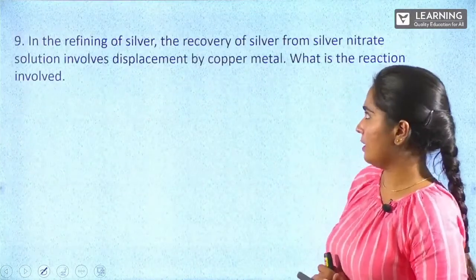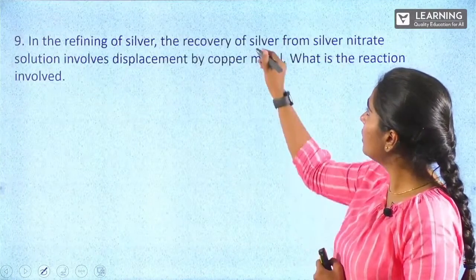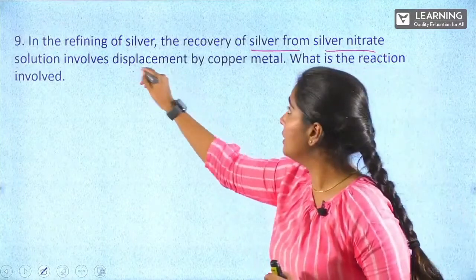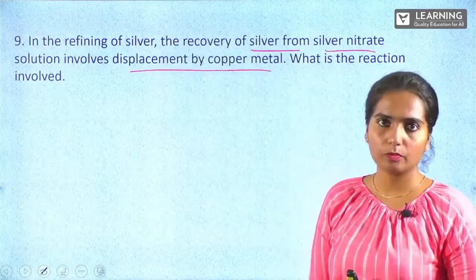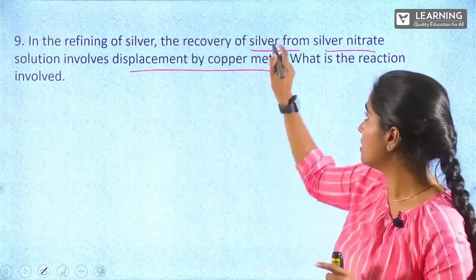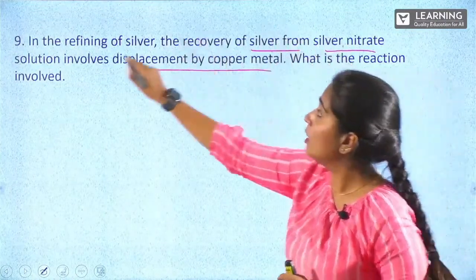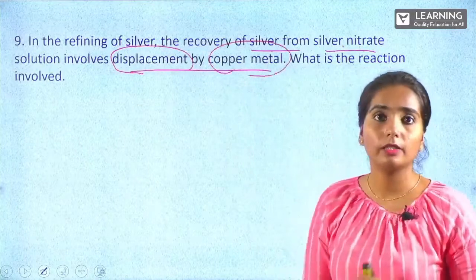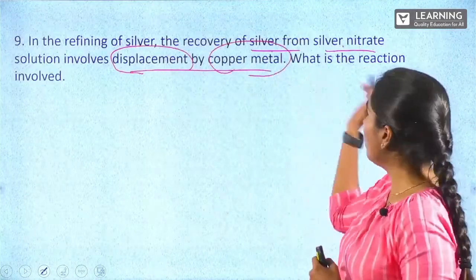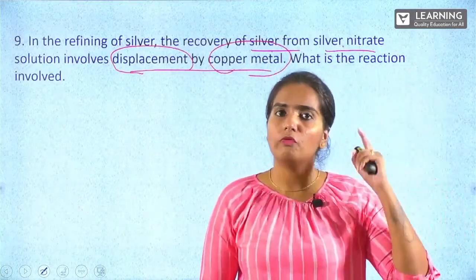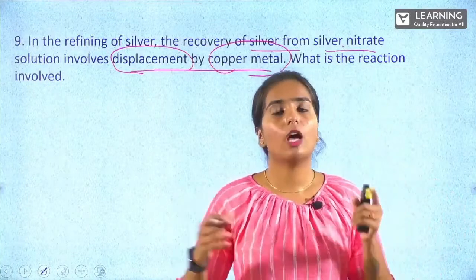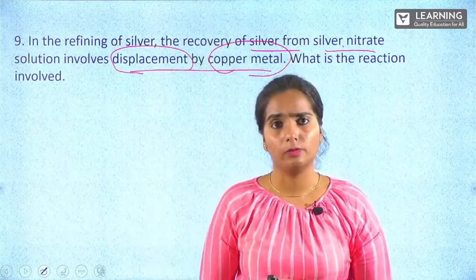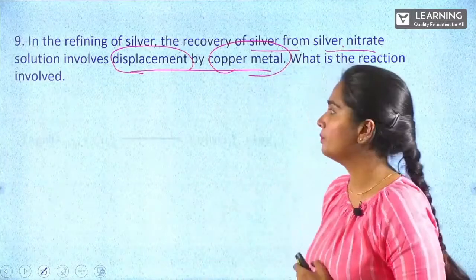Moving on, in the refining of silver, the recovery of silver from silver nitrate solution involves displacement by copper metal. Concentrate on all these keywords. These are the keywords in this question. What is the reaction involved? Once you notice all the keywords, that's how you can easily identify the reaction and the further reactions.